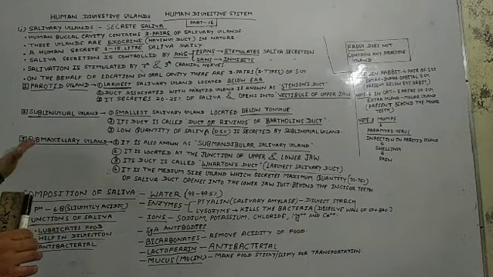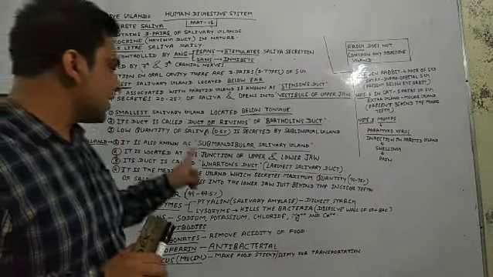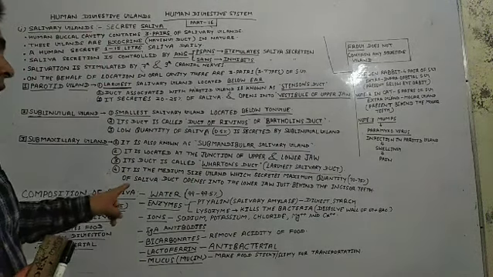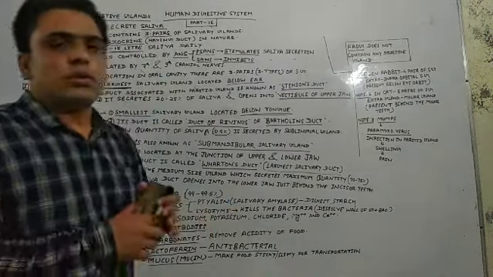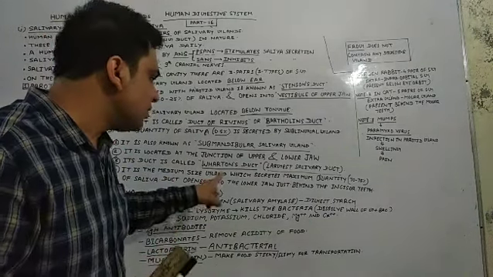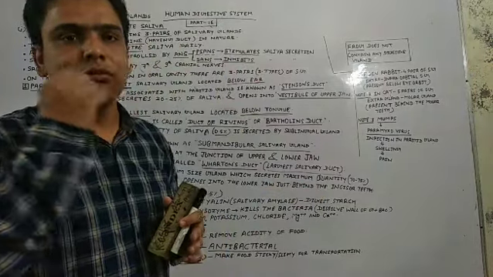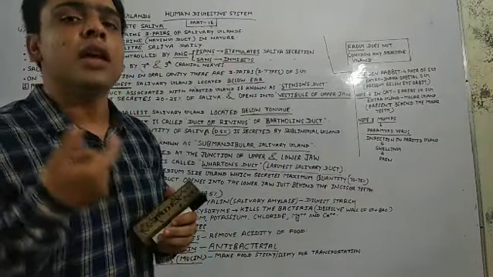So the duct of the submaxillary gland opens into the lower jaw. I am talking about the lower jaw. This is our lower jaw. It opens just behind the incisor teeth. You must know that the front teeth are known as the incisor teeth.